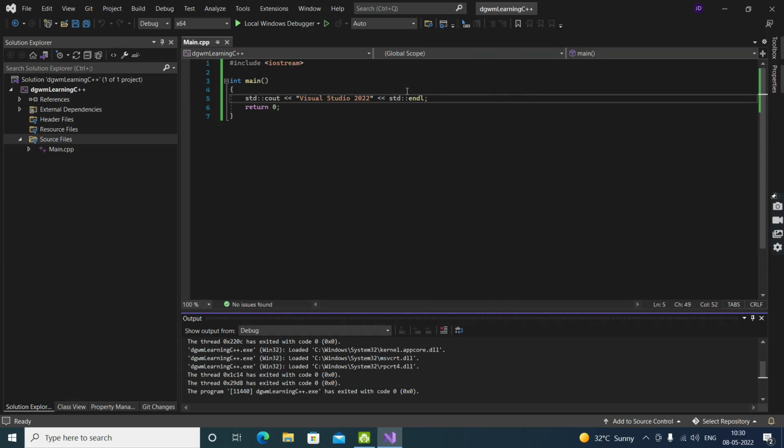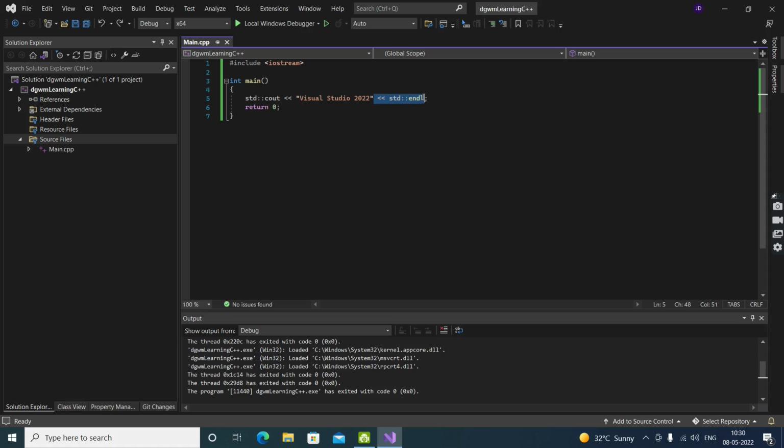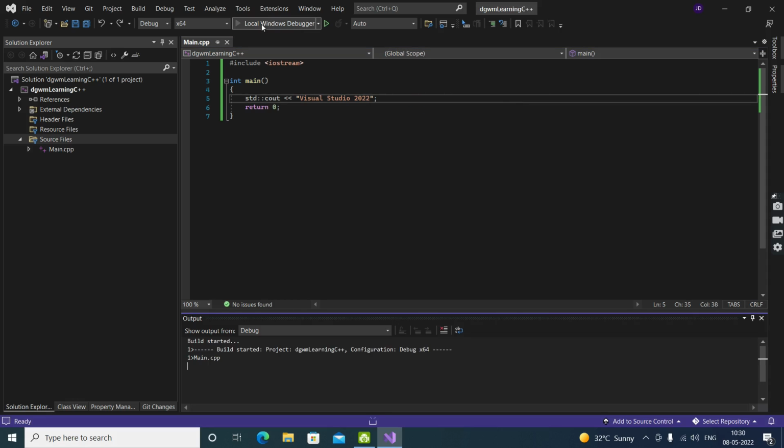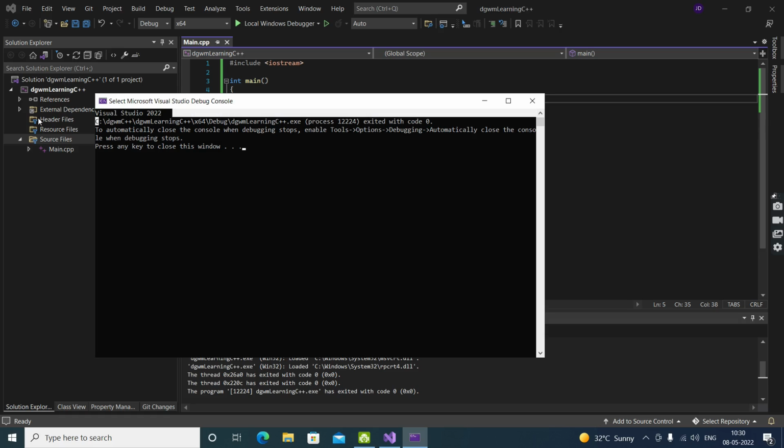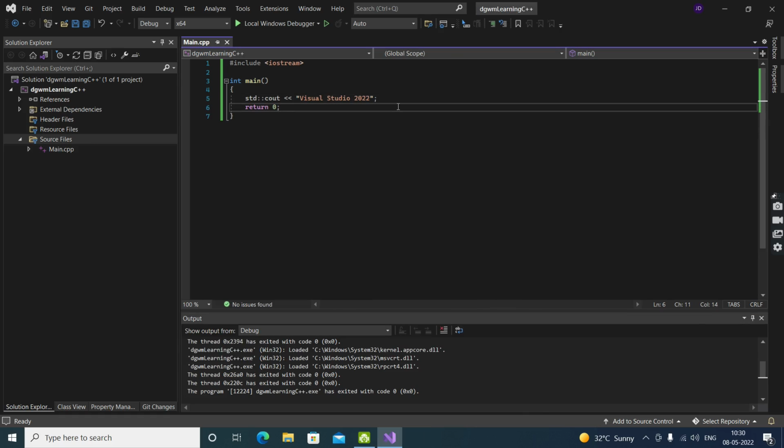Now if we just skip this and try to run the program, there is no blank line. So that is what gives us the jump to the next line. Now return 0 is actually not compulsory. This function will return 0. 0 is false, null, whatever you want to say, but it will return nothing. Nil. We will understand this further when we learn functions, which will make it even clearer.